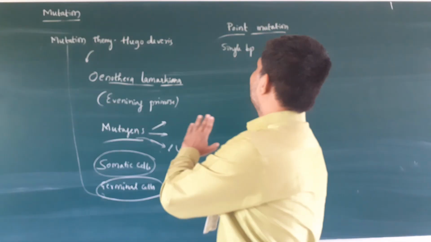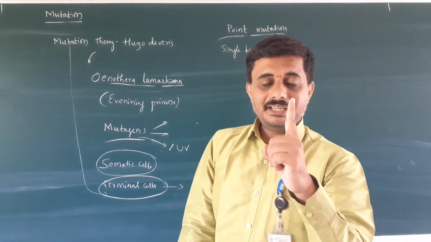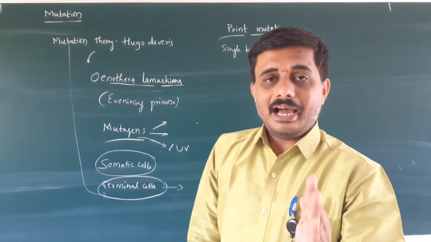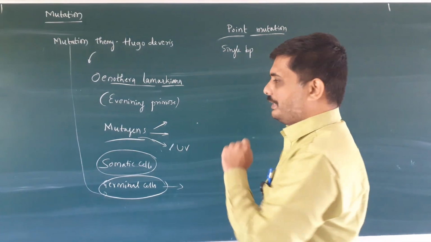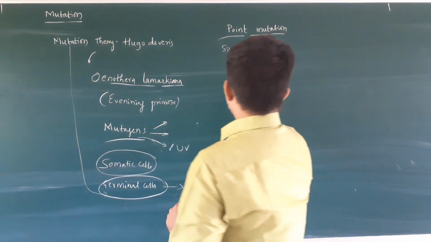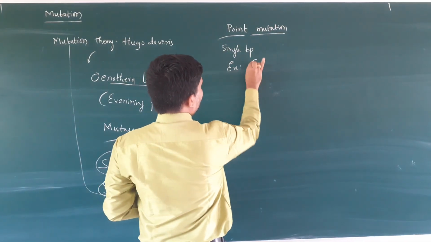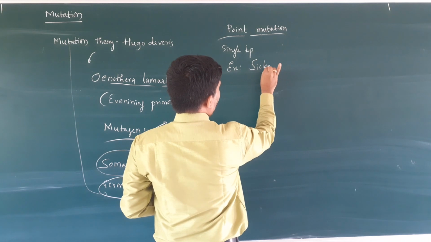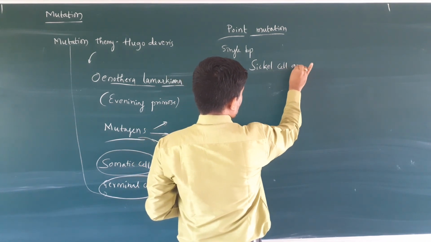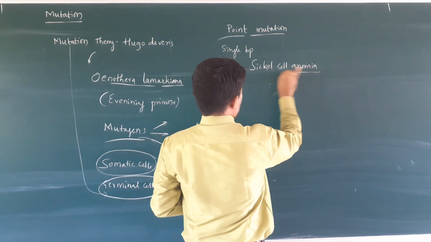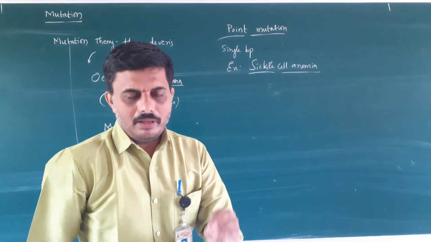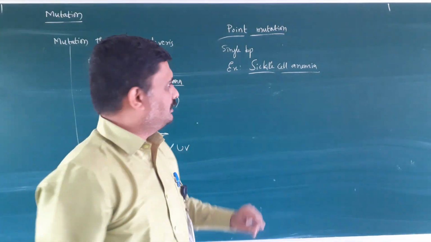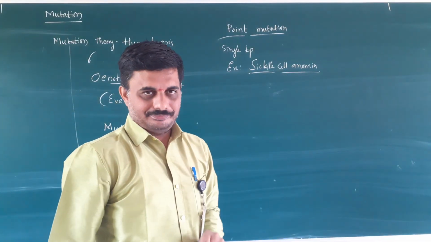An example for point mutation is sickle cell anemia.